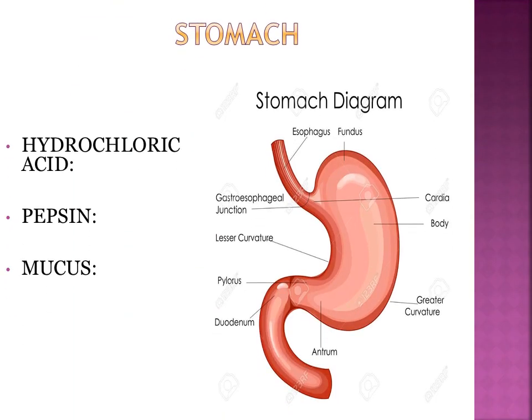Stomach. It has three gastric juices which are hydrochloric acid, pepsin and mucus. Hydrochloric acid kills the bacteria or any harmful agent present in the food and also activates the enzyme pepsinogen into pepsin. Now what is pepsin? Pepsin breaks down protein to make peptide chain which consists of amino acids. The enzyme pepsin works best at optimum pH 2. What is mucus? Mucus prevents the wall of stomach from HCl.